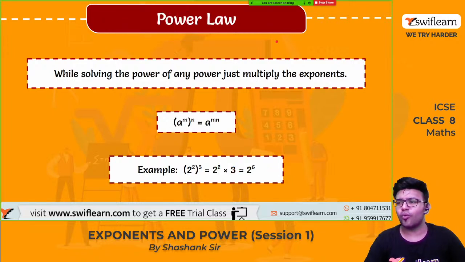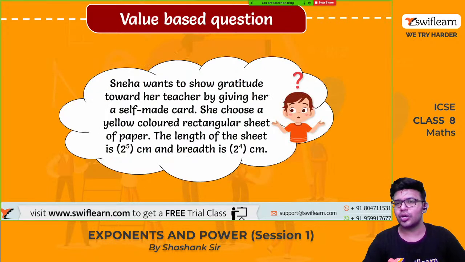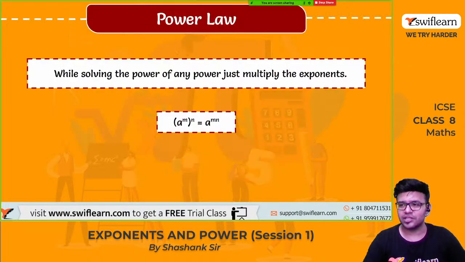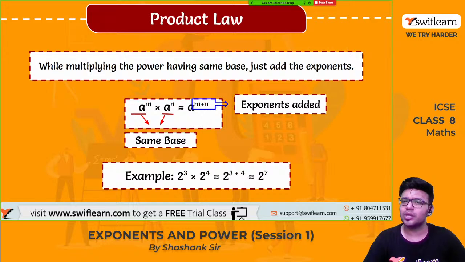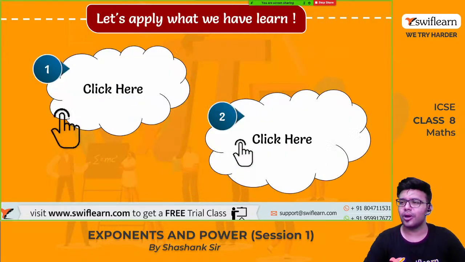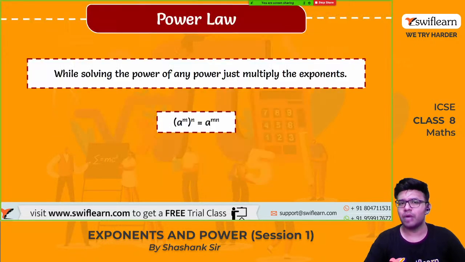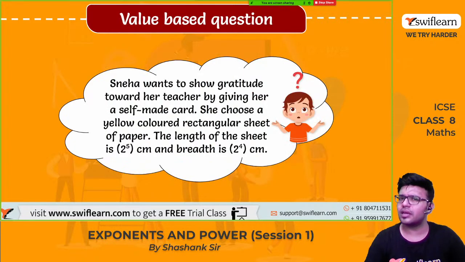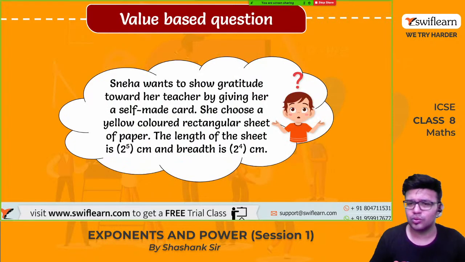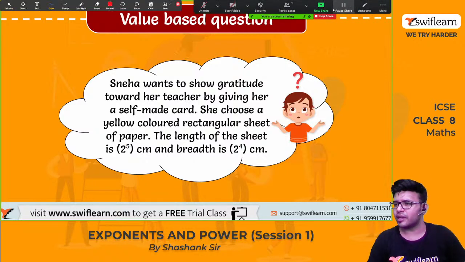So what all laws did we study? Quotient law, power law, and the other one is product law. Are there any other laws? Yes, there are. So we will study them after taking this example.